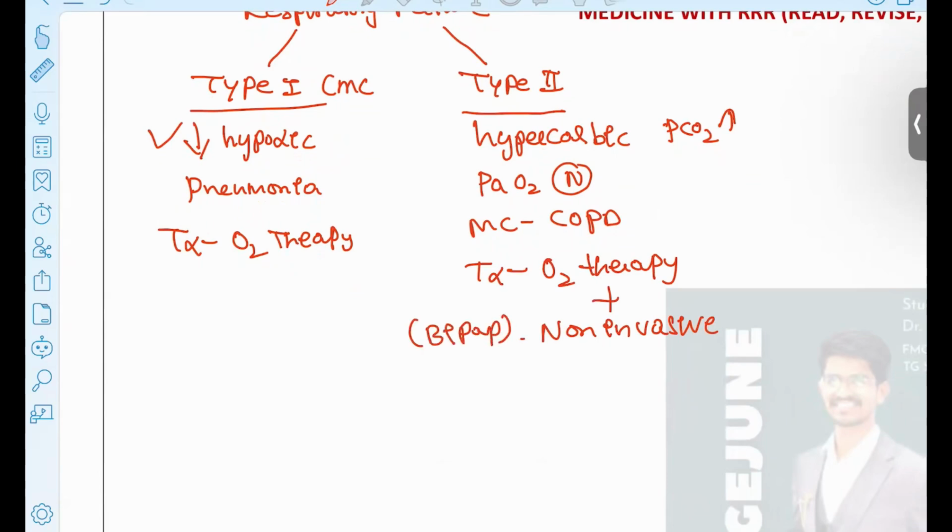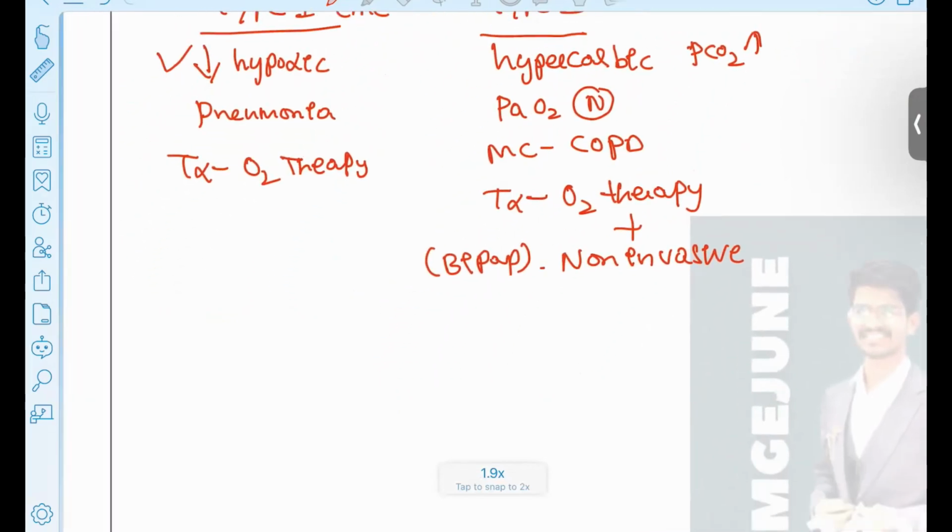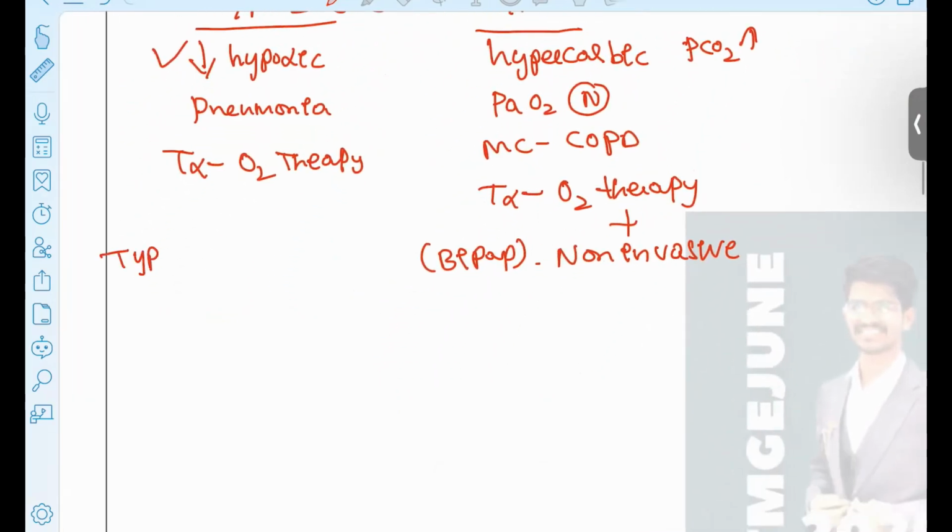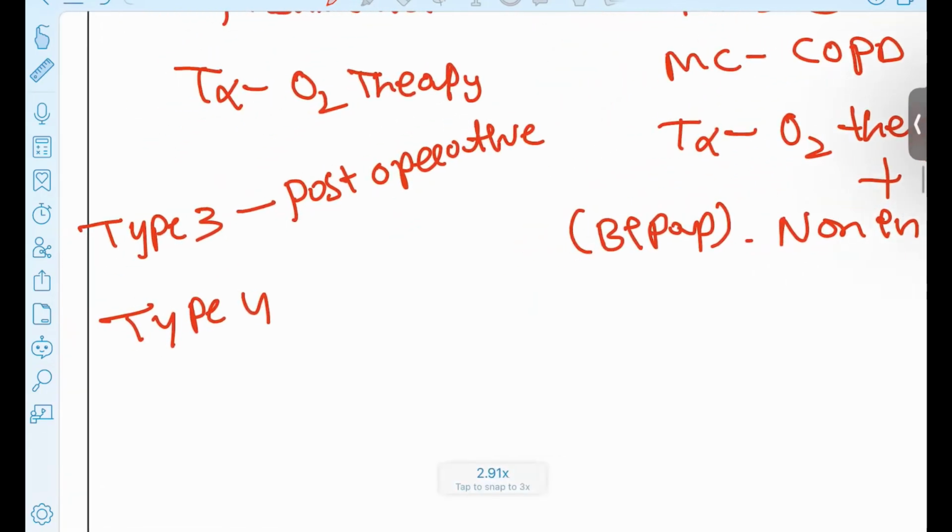That is the treatment protocol for the respiratory failure. And as I said, type 3 is also presented and type 4 is also presented. What is the type 3, guys? Usually the type 3 is seen in the post-operative phases. When the patient is having the anesthesia for any reasons, in the post-operative ward, the patient will be having the type 3. For these patients now, you have to treat with the spirometer.